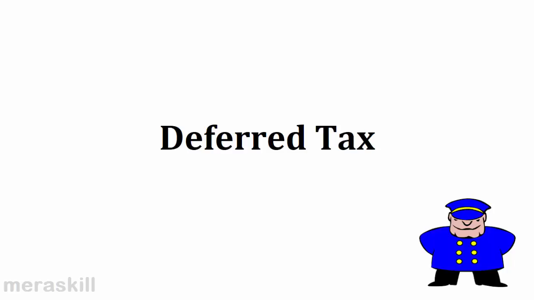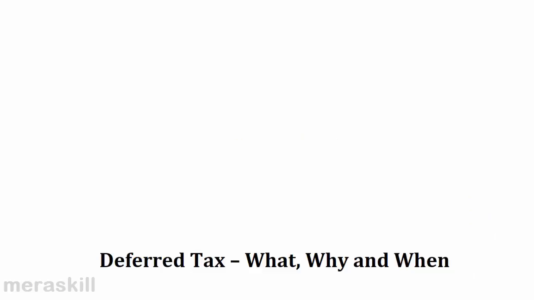It does not mean that we will not pay the tax. We feel we have paid more, we feel we have paid less. It will be adjusted in the future years. As a result, because we think our liability is different from what the income tax authorities ask for, there is a deferred tax asset or a deferred tax liability. Let us slowly try to understand what deferred tax is, why it comes about, and when does deferred tax occur.